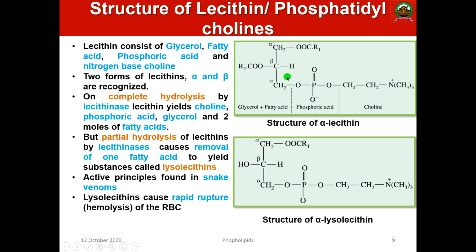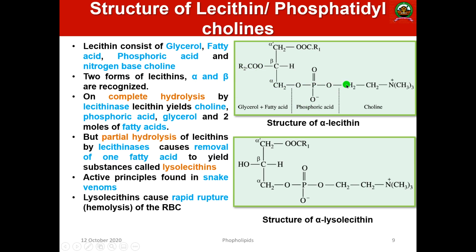What is the structure here? It is very simple. CH2OH, CHOH, CH2OH. Here you can see CH2COOR1, the first fatty acid, then here CH2COOR2, the second fatty acid, then CH2 with the phosphate group, and this hydroxyl group will be replaced.